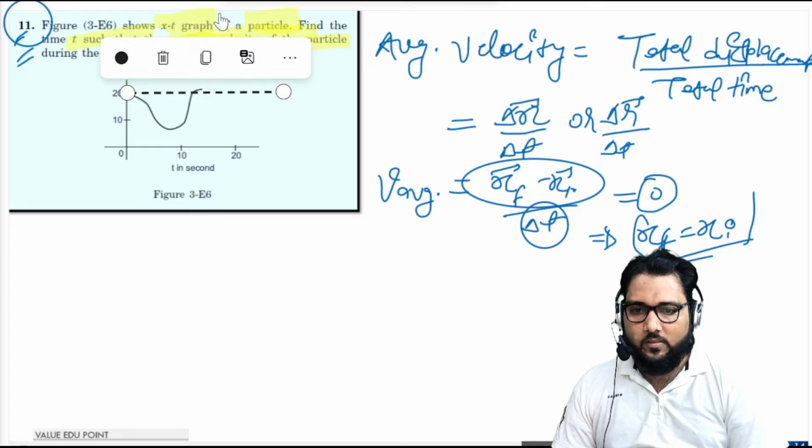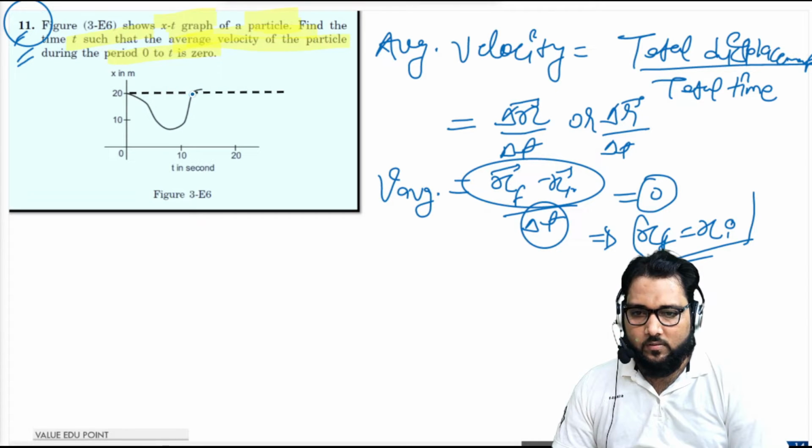At this point you can see the displacement is the same, so the time taken, if you draw downwards, is approximately 12 seconds.